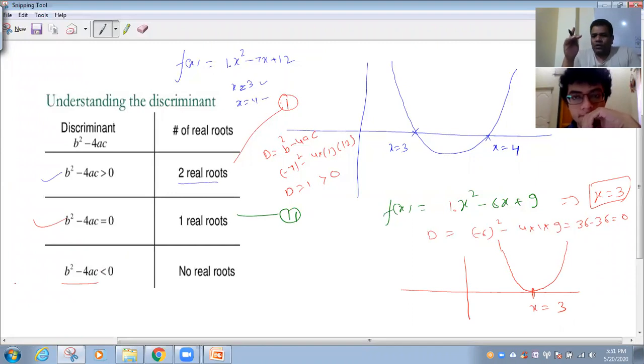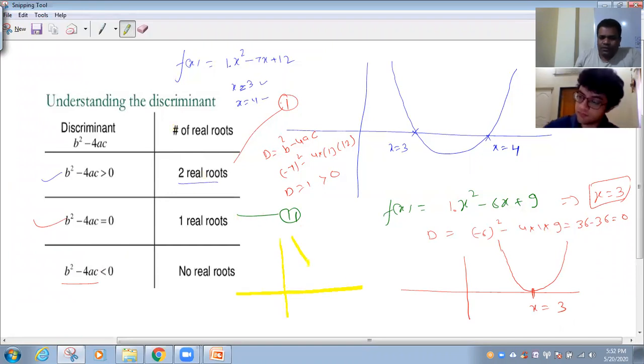And the last case, when the discriminant is negative, I say no real roots. It means the parabola is not going to cut the x-axis at all. How is it possible? It is possible. See how? The parabola is like this. You see? It's not cutting the x-axis, right? It's going here.